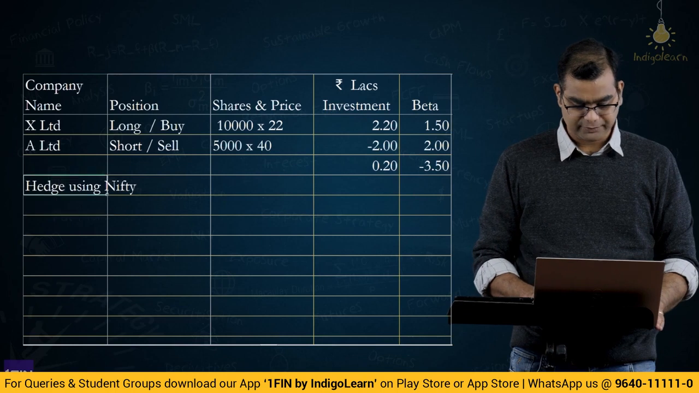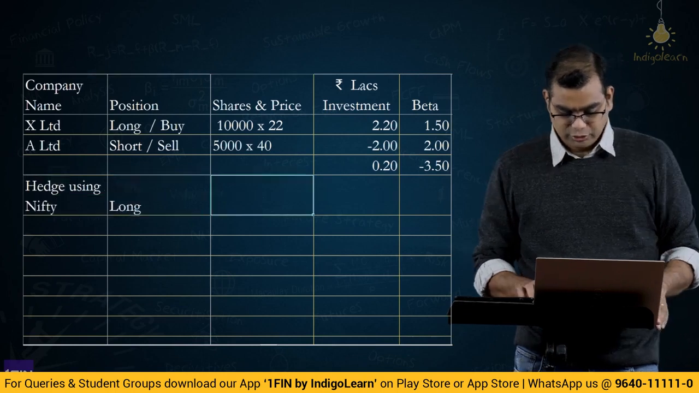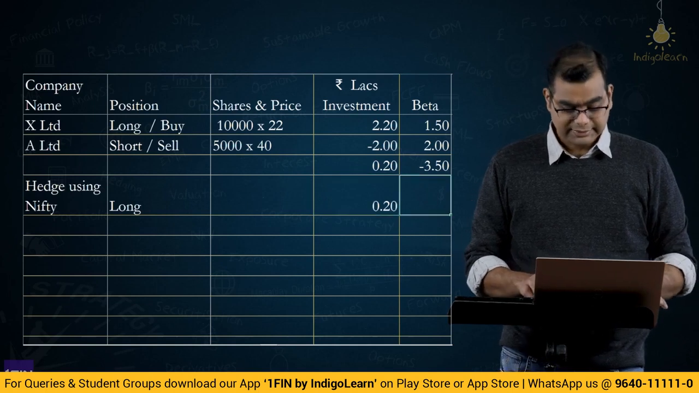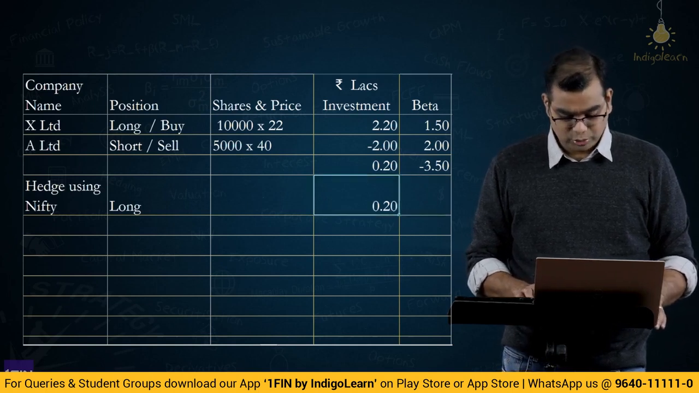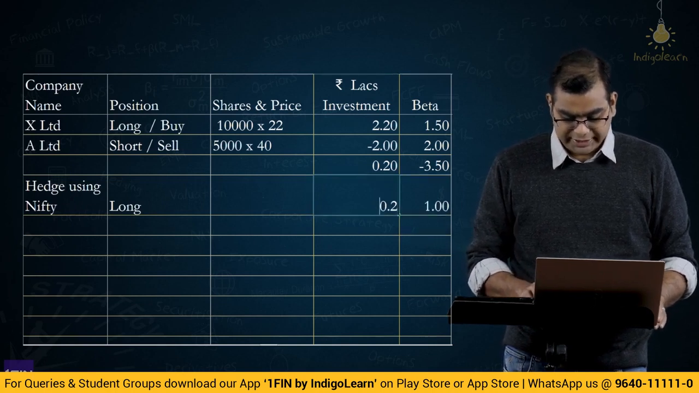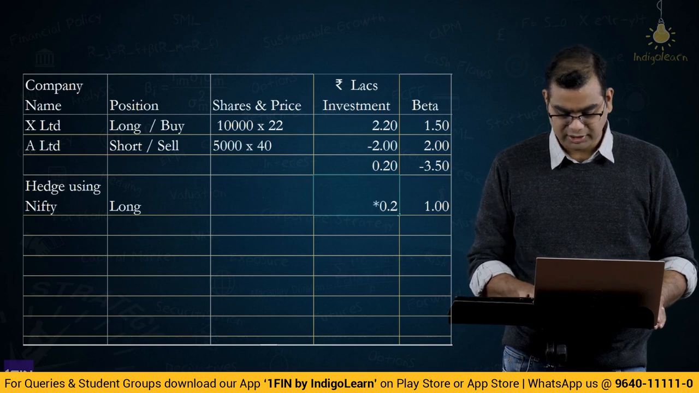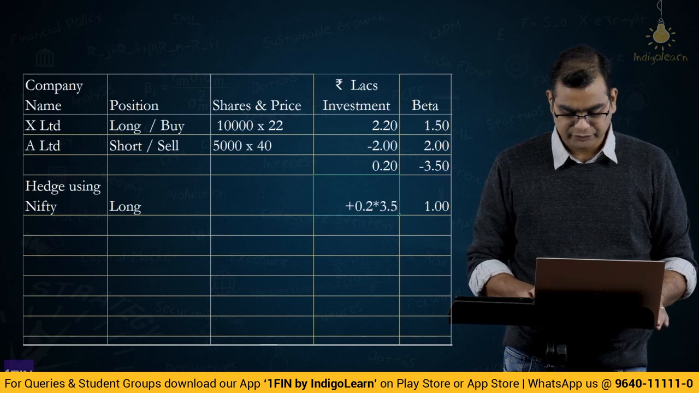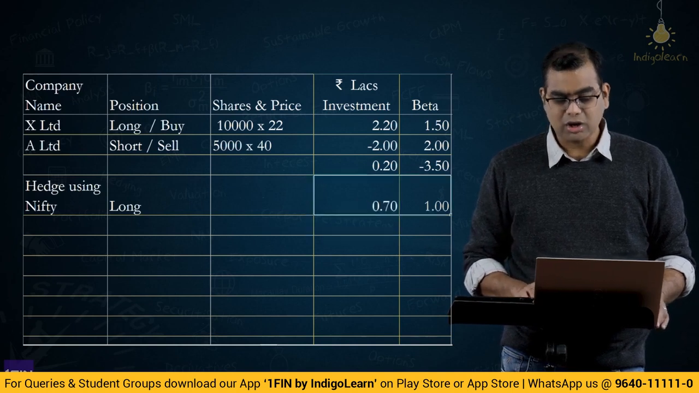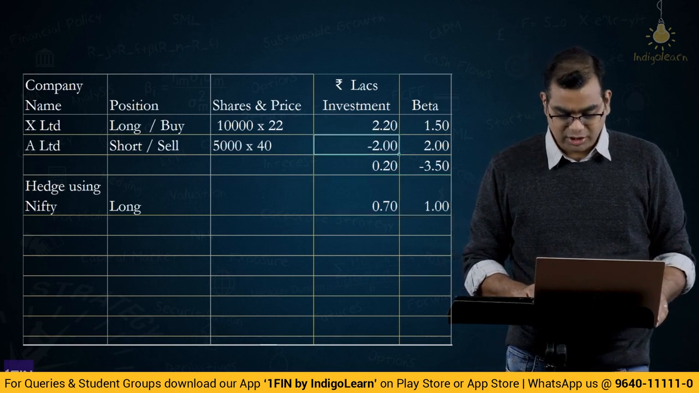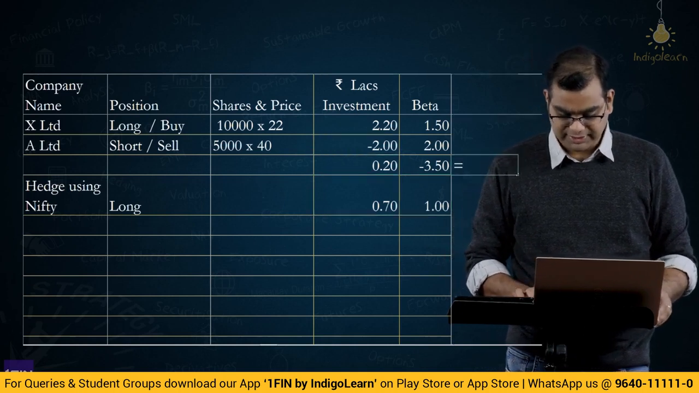Okay, let me write it here. Long position. You will do 0.2, but the beta of the index is 1. So you will do 0.2 into 3.5 so that these two compensate each other. How will they both compensate? You just multiply this by this, right?